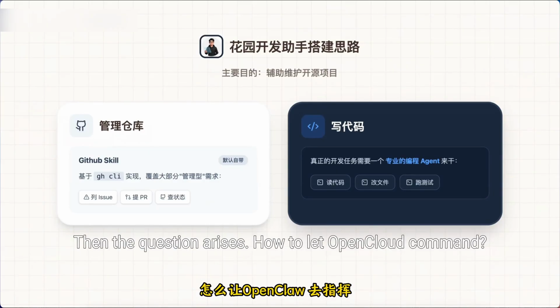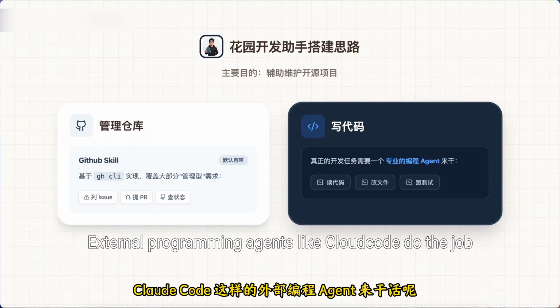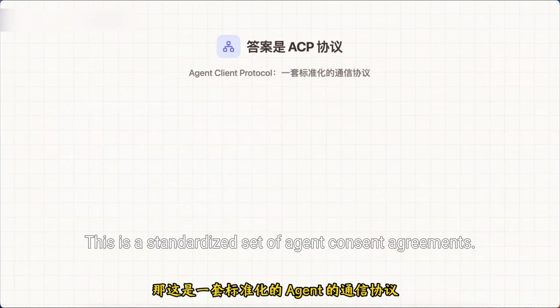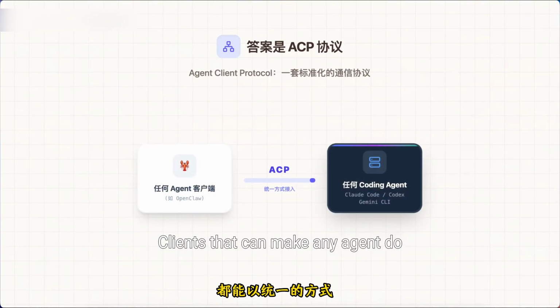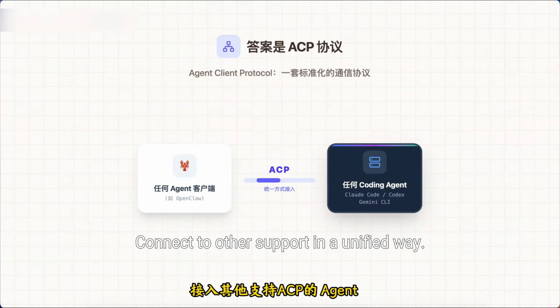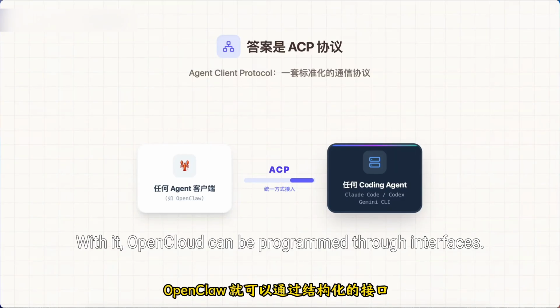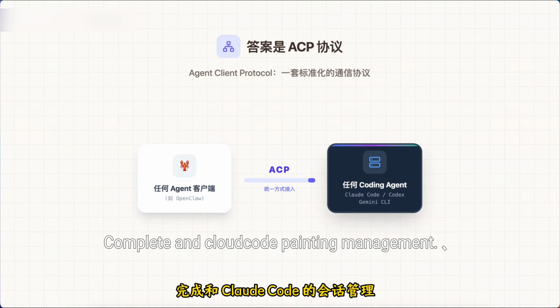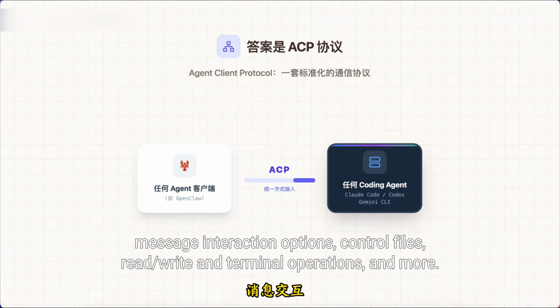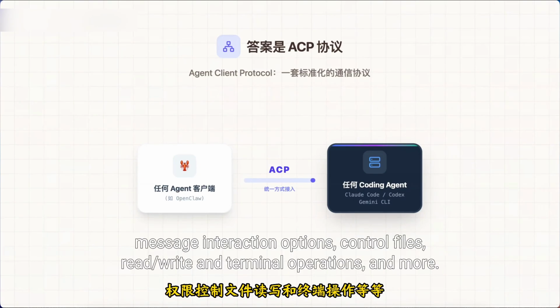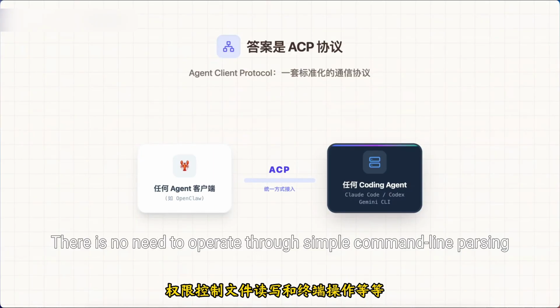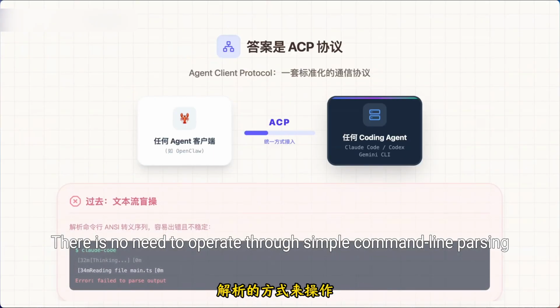Then the question arises: how do we let OpenClaw command external programming agents like Claude Code to do the job? The answer is ACP. This is a standardized agent communication protocol. Clients can connect to other agents that support it in a unified way, for example Claude Code, Codex, specialized CLIs, etc. With it, OpenClaw can complete Claude Code session management, message interaction, file read/write, terminal operations, and more through interfaces. There is no need to operate through simple command line parsing.